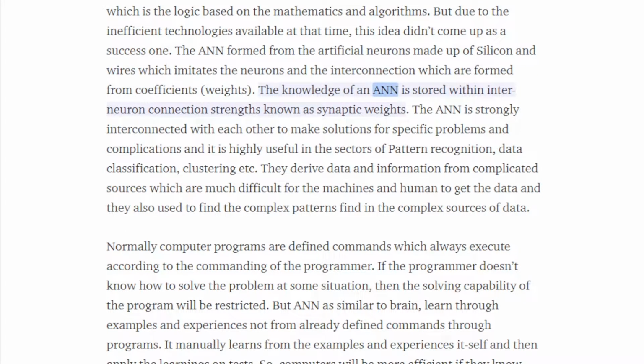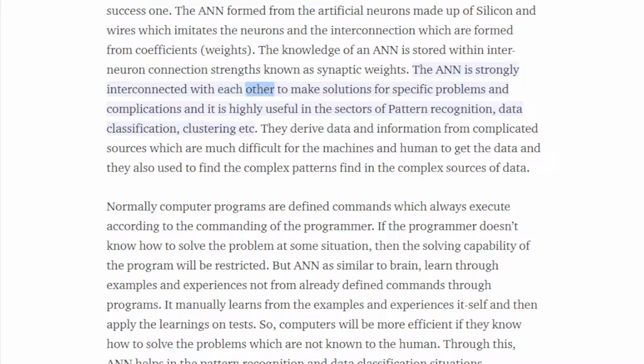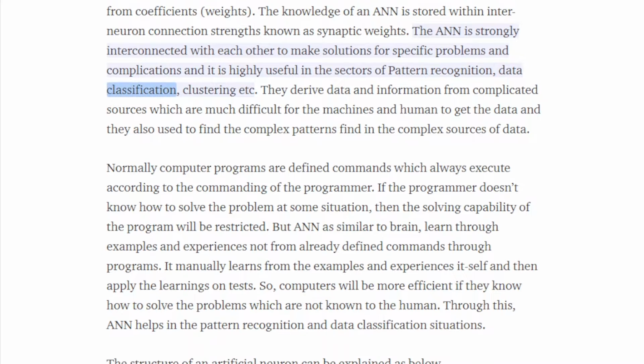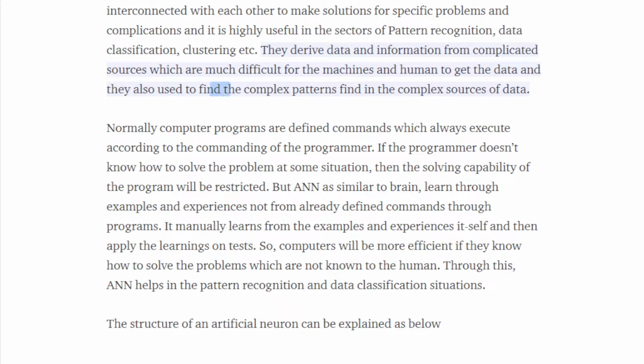The knowledge of an ANN is stored within inter-neuron connection strengths known as synaptic weights. The ANN is strongly interconnected to make solutions for specific problems and complications, and it is highly useful in sectors such as pattern recognition, data classification, clustering, etc. They derive data and information from complicated sources which are very difficult for machines and humans to get, and they are also used to find complex patterns in complex sources of data.